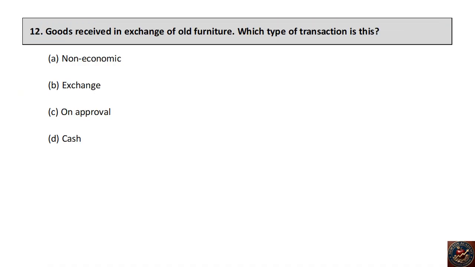Goods received in exchange of old furniture. Which type of transaction is this? Non-economic, exchange, on approval, cash. The right answer is exchange transaction.